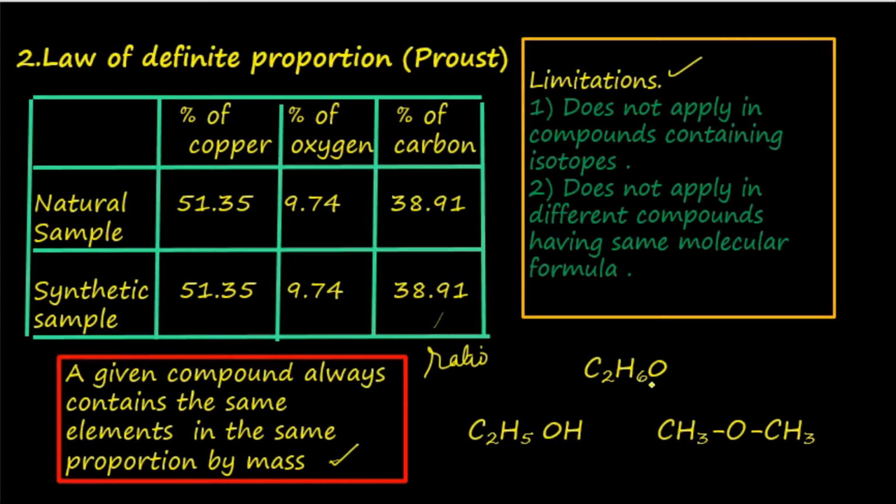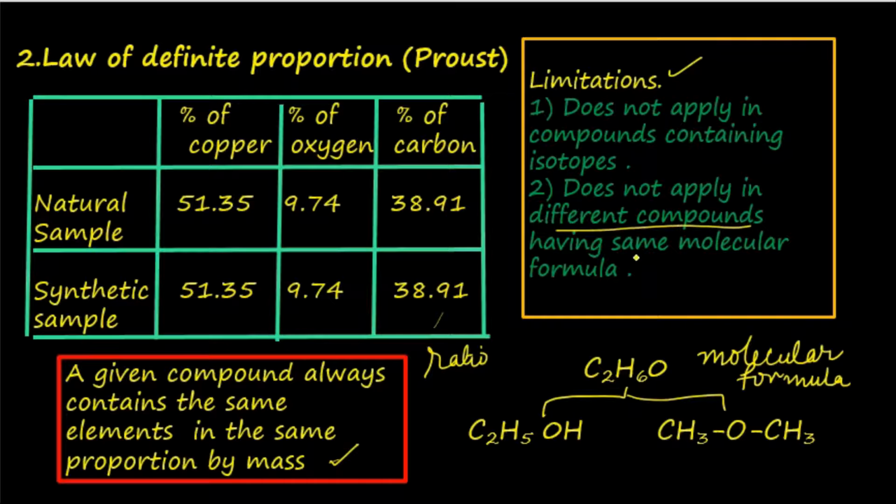For example, C2H6O is a molecular formula. Two compounds, C2H5OH, this is ethyl alcohol, and CH3OCH3, this is dimethyl ether. These two compounds have the same molecular formula. That is, in both these compounds, carbon, hydrogen and oxygen are present in the same ratio, but they are two different compounds. So, two different compounds having the same molecular formula. In such cases, this law did not apply.